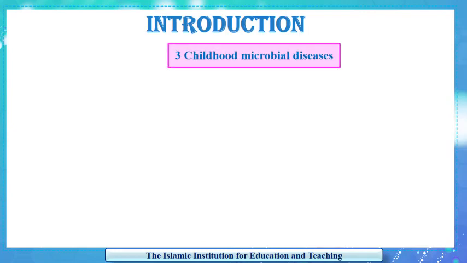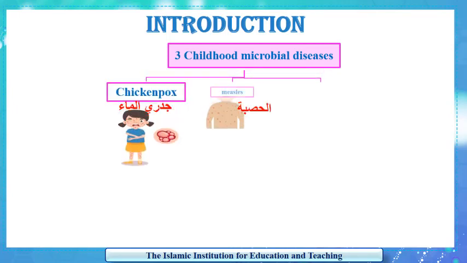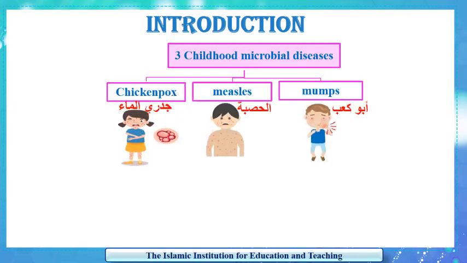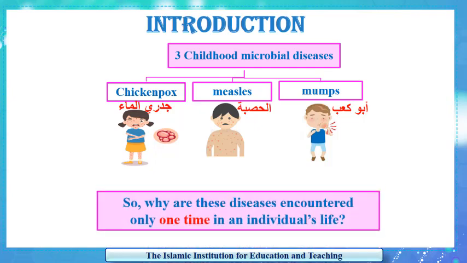Most children encounter microbial diseases during their childhood, such as chickenpox, measles, and mumps. But why does a child encounter these diseases only one time during his life, although he may get infected by the same pathogens many times? This is what we are going to explain in this video.